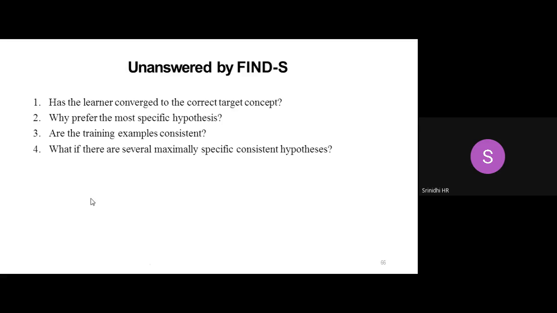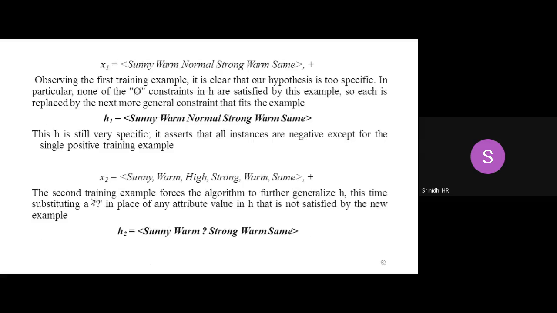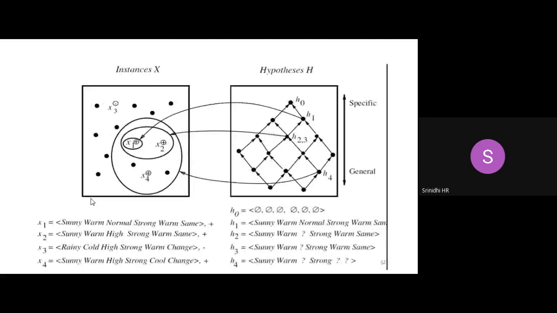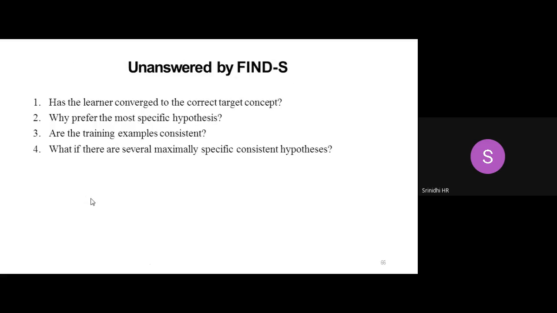The third question is, are the training examples consistent? The training examples are changing here. In my case, when you go from example 1 to example 2, example 2 to 3, 3 to 4, the values or the instances present over there are changing from time to time. So why are they changing? What are all the different types we can expect over there? So what if there are several maximally specific consistent hypotheses?